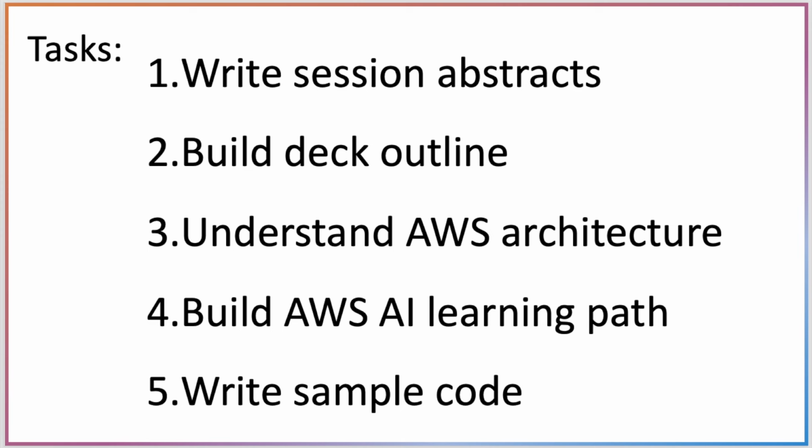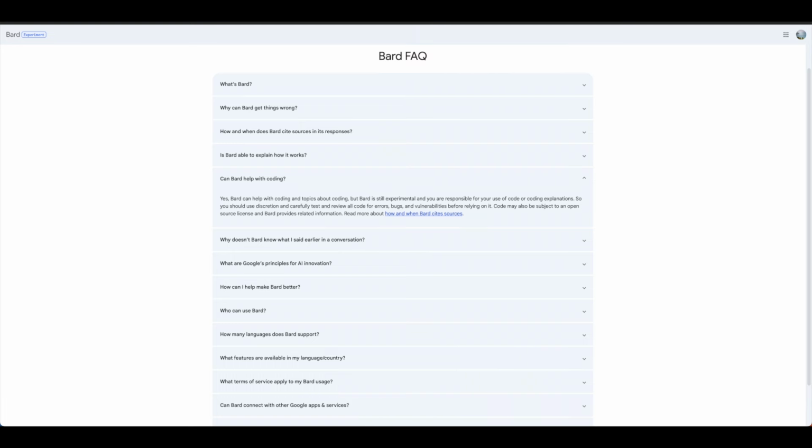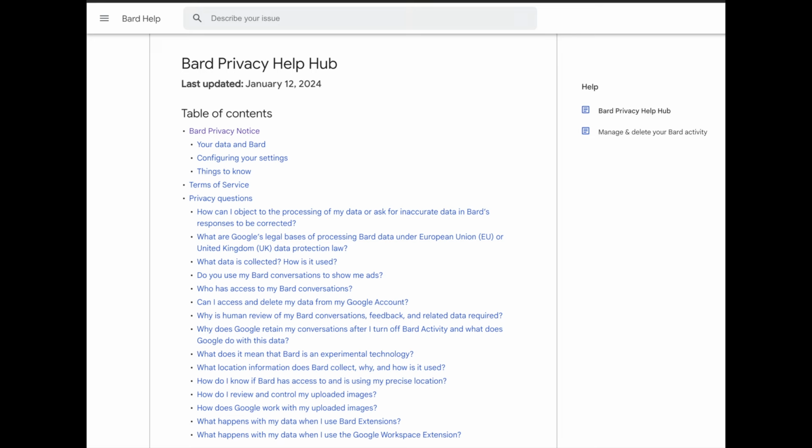To summarize, Google Bard did a good job at helping expedite many technical tasks. However, I must remind you that LLMs do have a tendency to hallucinate. I strongly recommend evaluating and using AI responsibly. Check out FAQs and understand different notices and terms and conditions posted on Google's website before you use Google Bard.